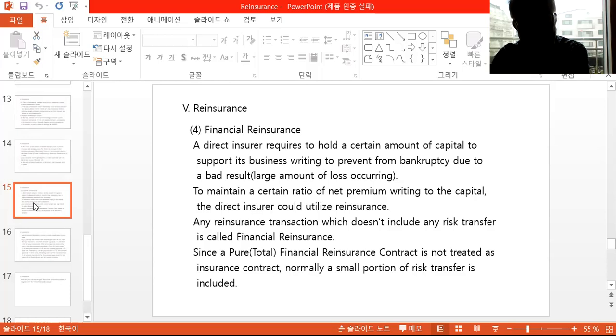reinsurance. Any reinsurance transaction which doesn't include any risk transfer is called financial insurance. Since a pure or total financial insurance contract is not treated as a reinsurance contract, normally a small portion of risk transfer is included to satisfy the insurance contract condition.